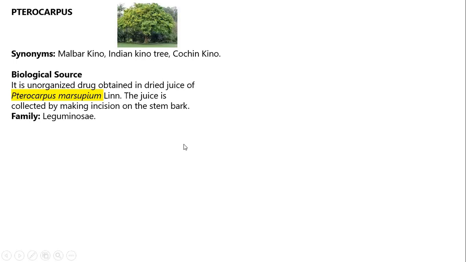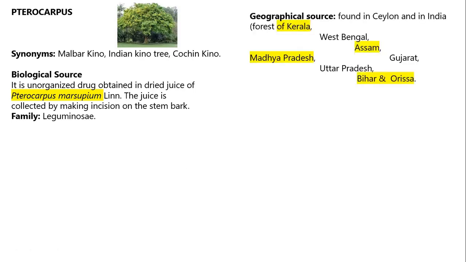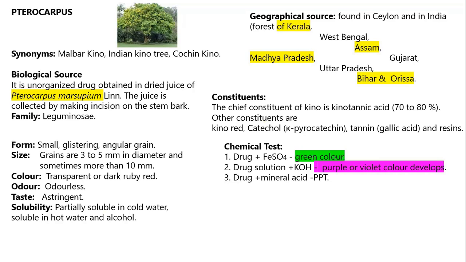The drug is an unorganized drug obtained from the juice of the plant Pterocarpus marsupium. The juice is collected by making incisions on the plant, belonging to the family Leguminosae, found in India: West Bengal, Assam, Gujarat, Madhya Pradesh, Uttar Pradesh, Bihar, Orissa. Likewise these are the areas where the drug is observed. These are some of the morphological properties of the drug.